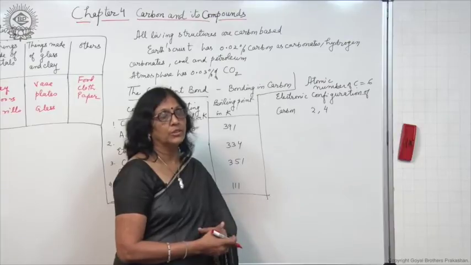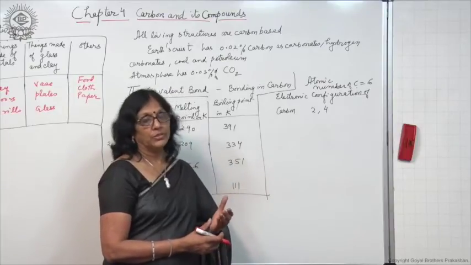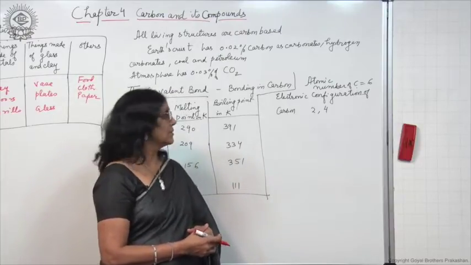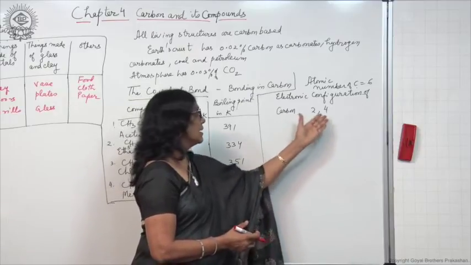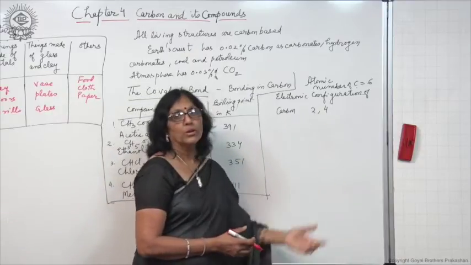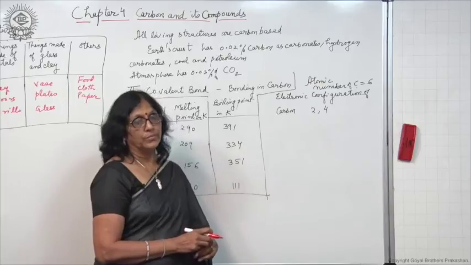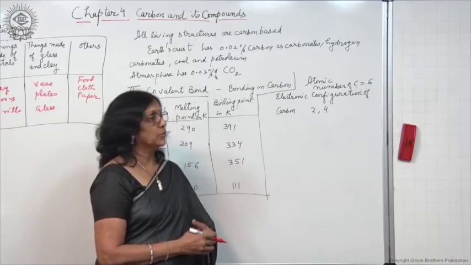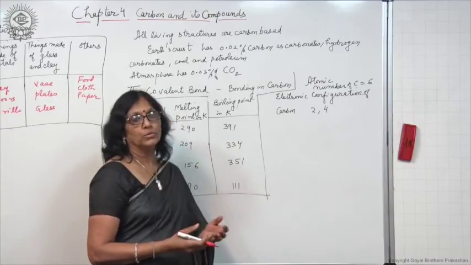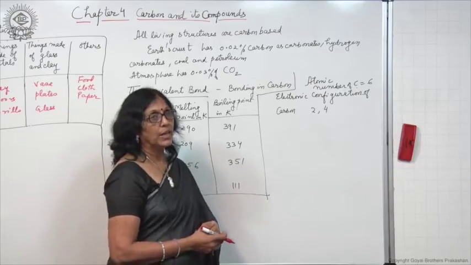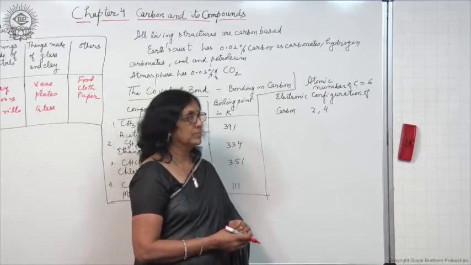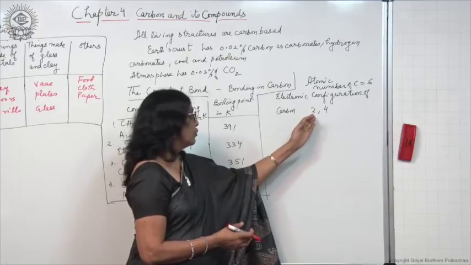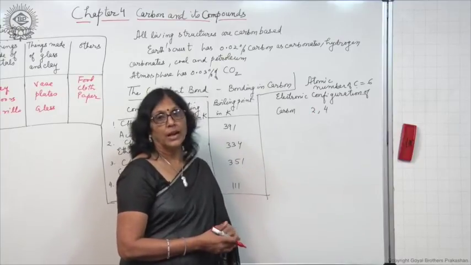Neon gas has the configuration 2, 8, it is an inert gas, noble gas. So, to attain the neon gas configuration, it should gain 4 electrons, or it should lose 4 electrons to attain helium gas configuration, having a duplet in the first and the only shell.